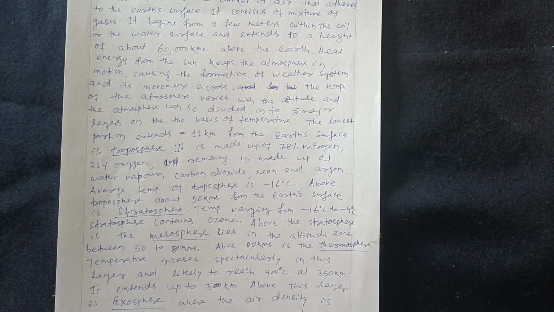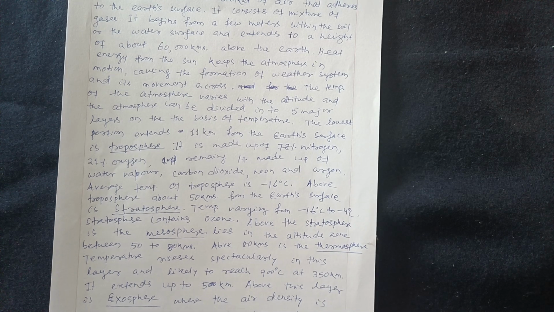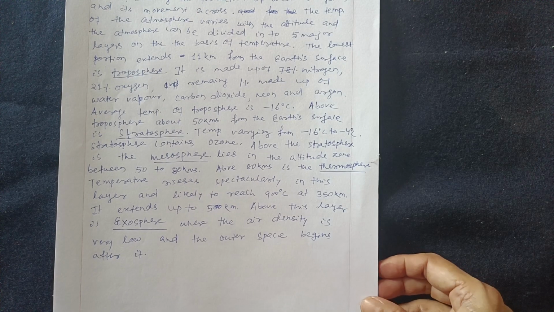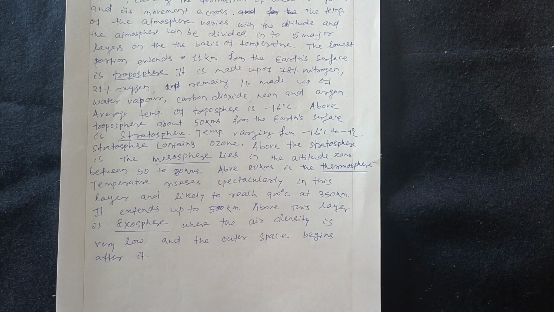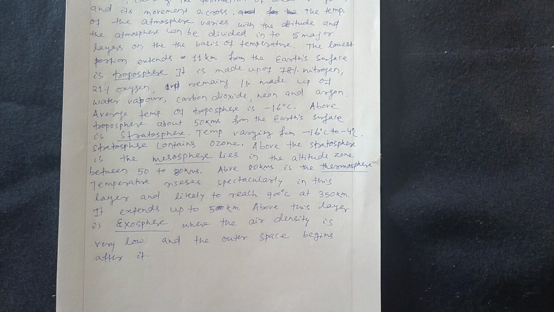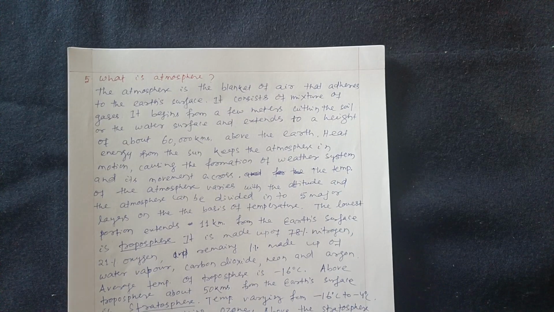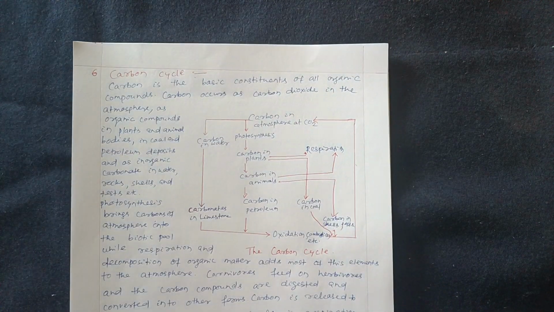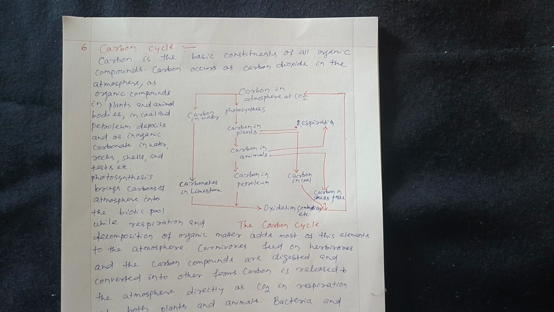Temperature rises spectacularly in this region and is likely to reach 900 degrees centigrade at 350 kilometers. It extends up to 500 kilometers. Above this layer is exosphere, where the air density is very low and the outer space begins after it. This is about atmosphere.